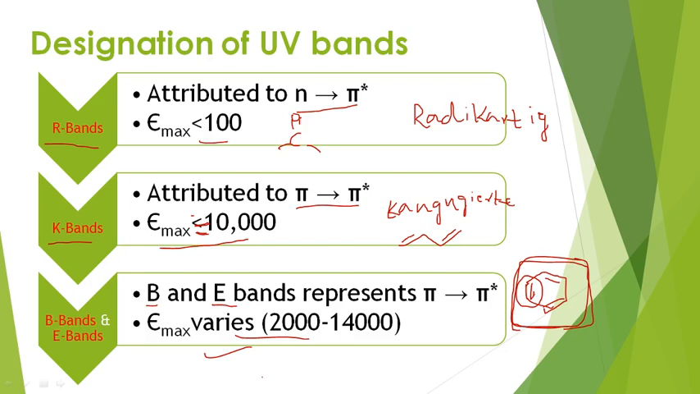So, in the class, totally we discussed the transitions involved in UV-visible spectroscopy, which type of transitions are allowed and which are forbidden, and then we categorized the designation of bands, and also we know the selection rules. Okay. Thanks for giving this opportunity. Thank you.